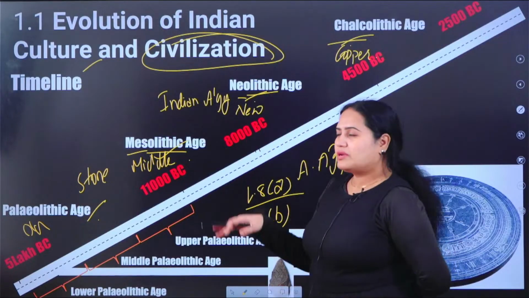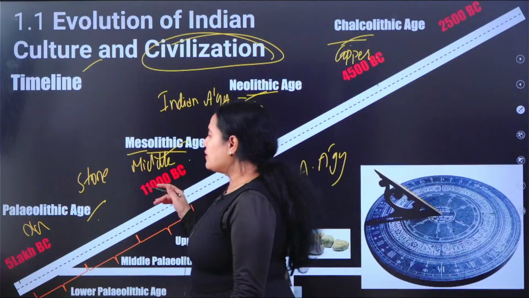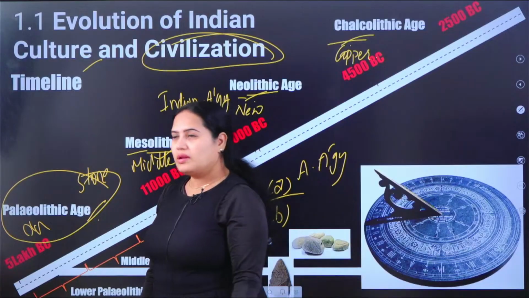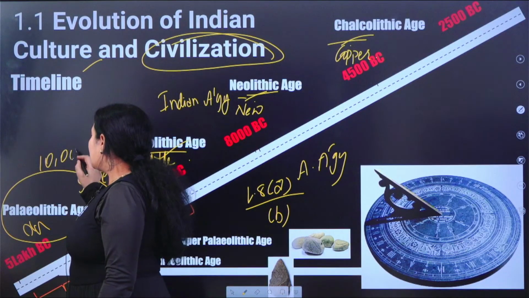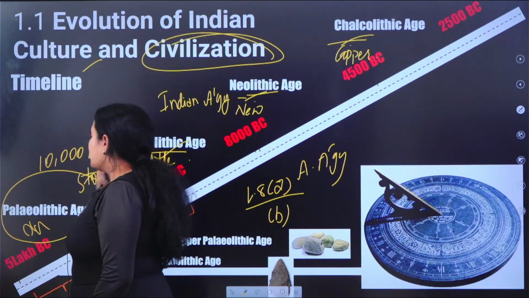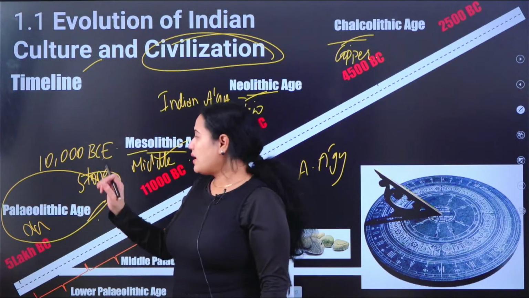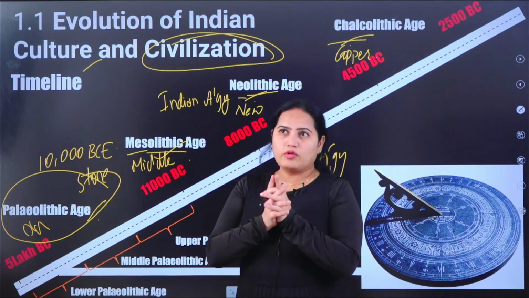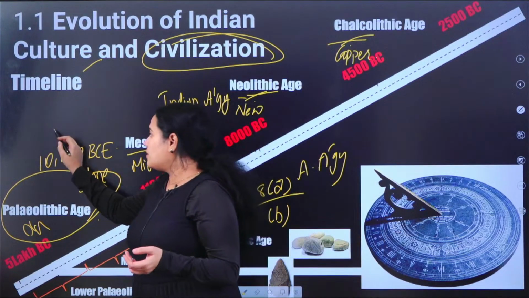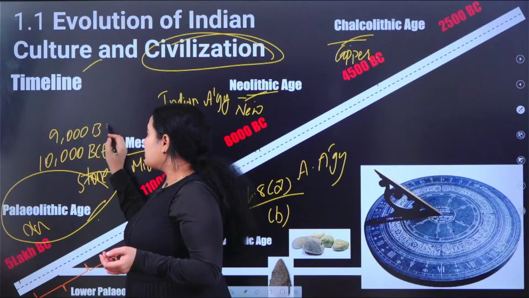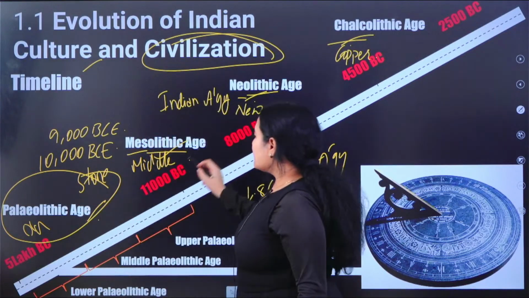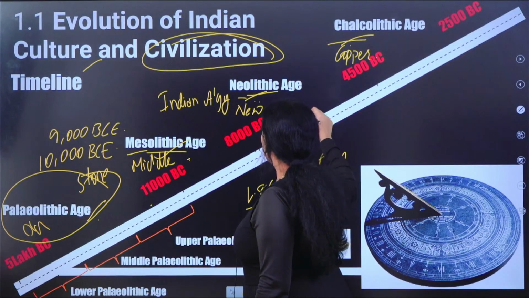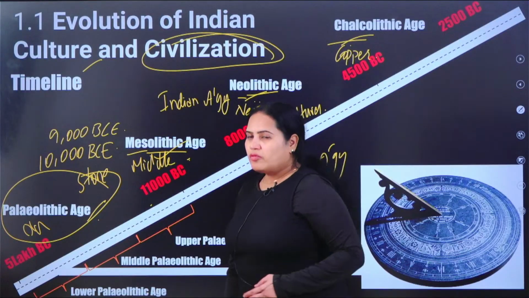When we talk about the time periods of these stone ages, the Paleolithic age spans a huge amount of time, from time immemorial down to 10,000 BCE. This is not common in all the books; the time period varies from book to book. Usually we consider time immemorial to 9,000 BCE, though there is another interpretation regarding this 9,000 BCE. Paleo, Meso, Neo and Chalcolithic are called cultures. We don't call them civilized societies.